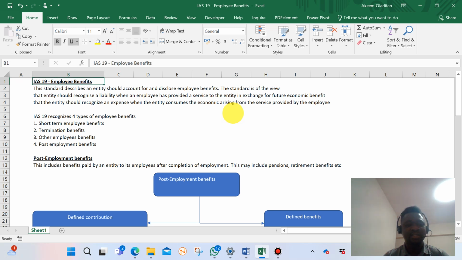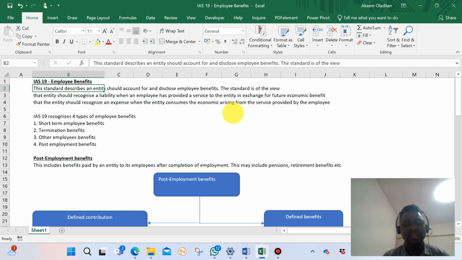Today I will be discussing IAS 19 employee benefits. This standard describes how an entity should record and disclose employee benefits.